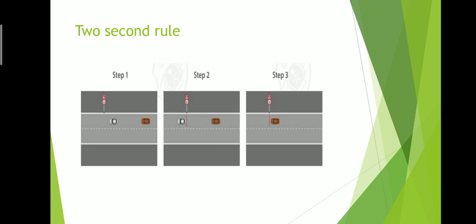When the back of the car has reached, you start counting seconds: 1 second, 2 second, like this. In step 3, when your car reaches the reference point, you stop counting. Now this distance has to be more than 2 seconds. By this you can realize the distance between you and the car in front of you. It should be more than 2 seconds.